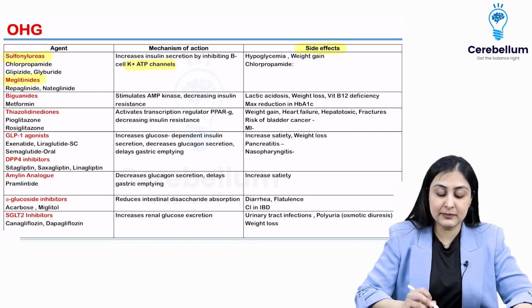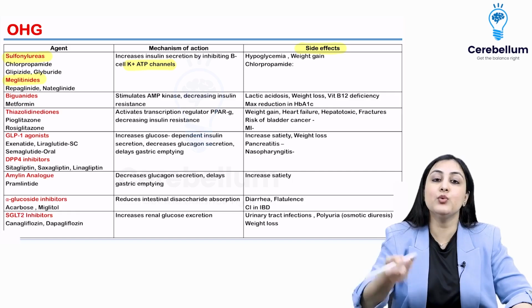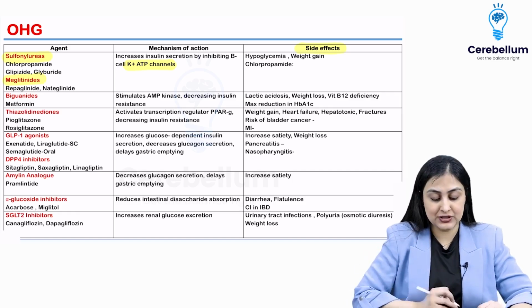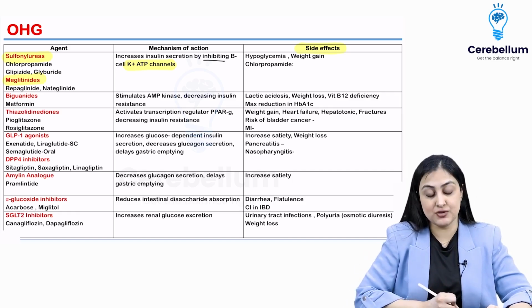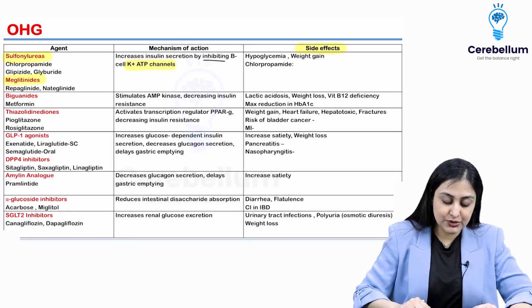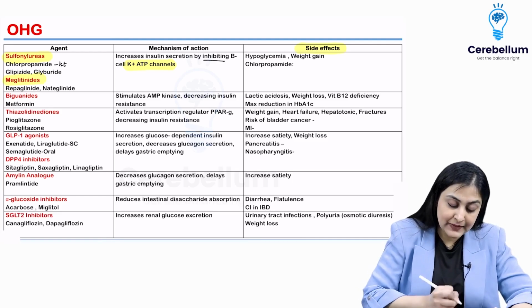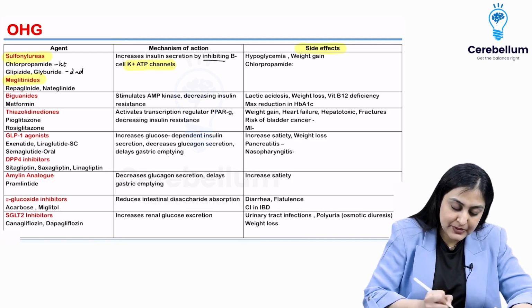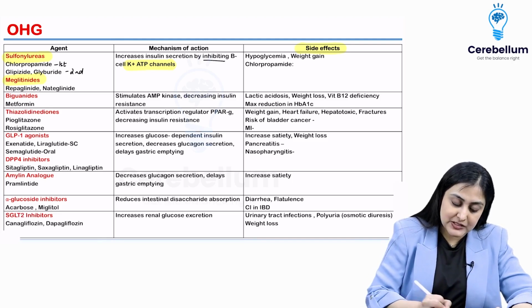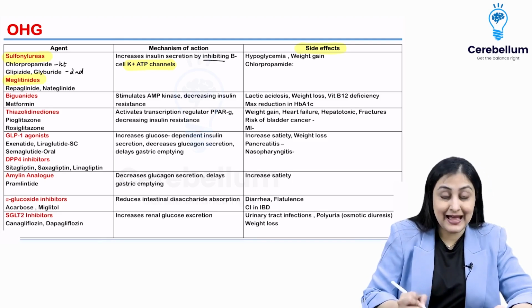When they inhibit the potassium channels, you're going to have more insulin release. Okay, so this is going to be by inhibiting potassium channels. So sulfonylureas, the first generation sulfonylurea has chlorpropamide. Second generation would be glipizide or glyburide, whereas meglitinides are repaglinide and nateglinide.